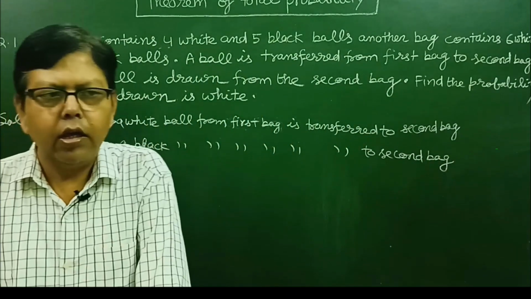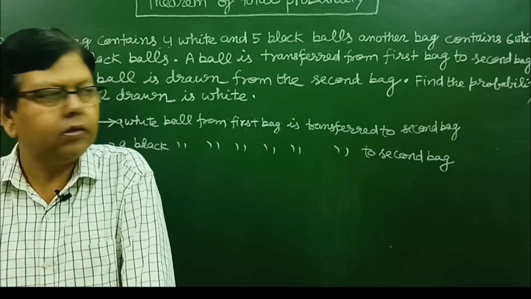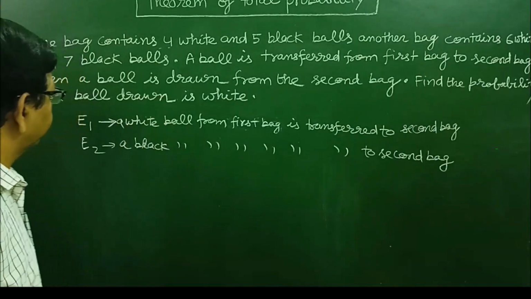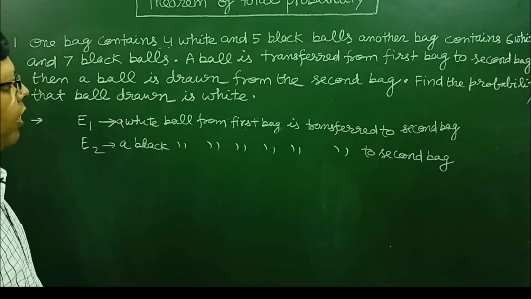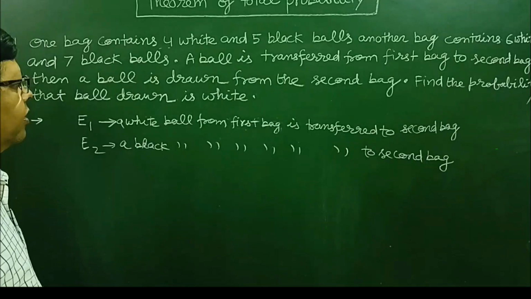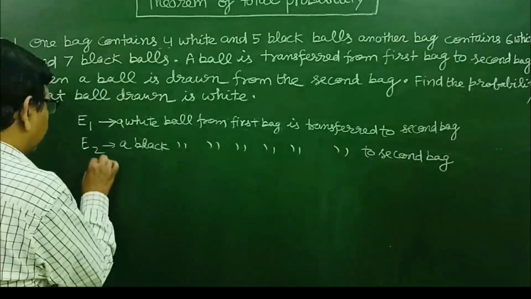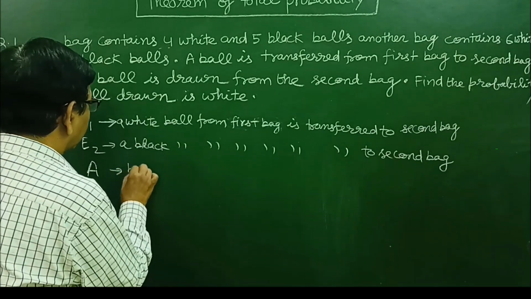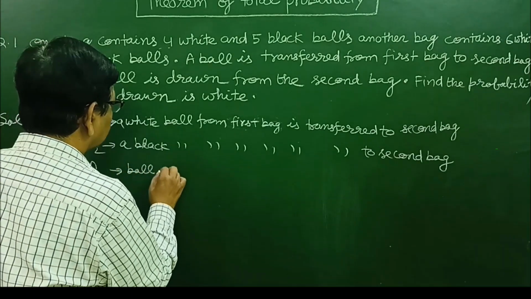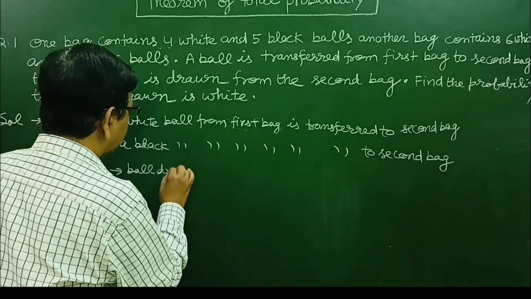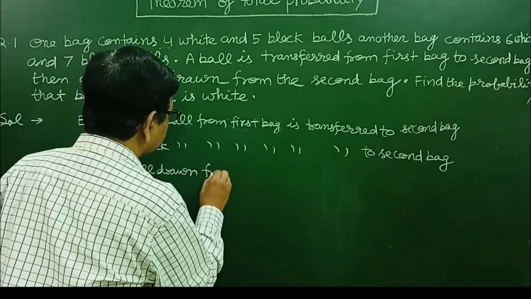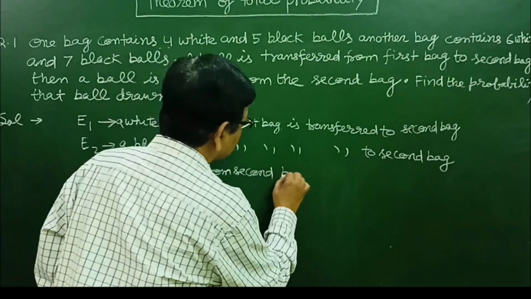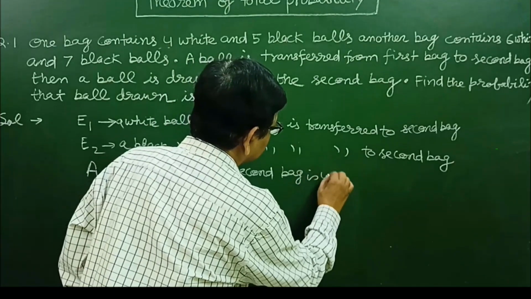Afterwards, a ball is drawn from the second bag and we find the probability that ball drawn is white. So event A, which finally occurs, is that the ball drawn from second bag is white.